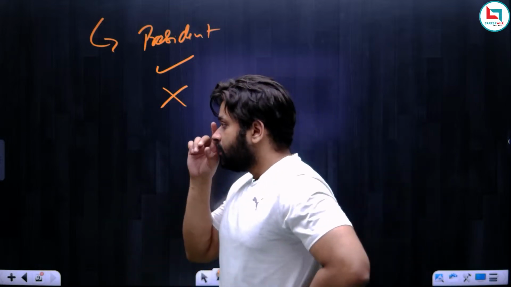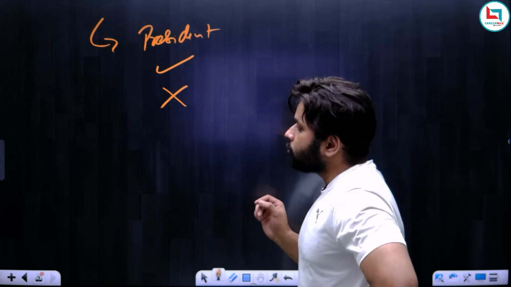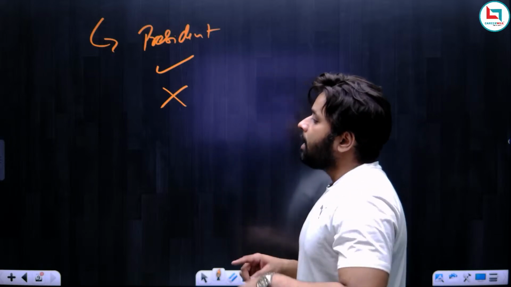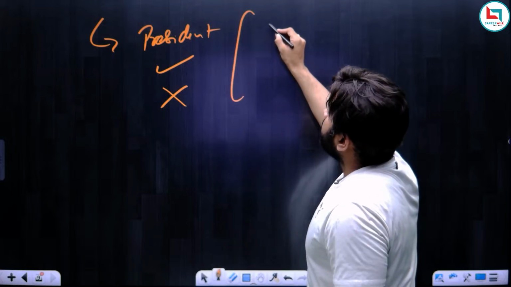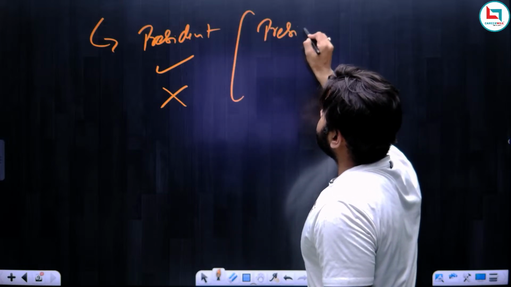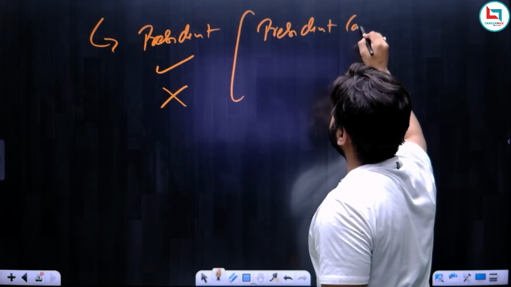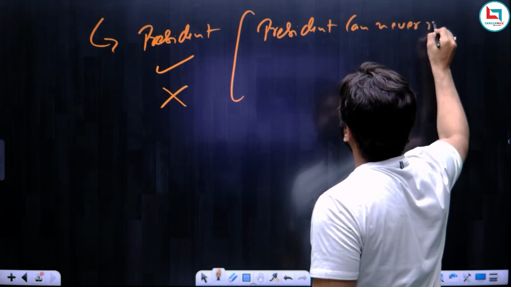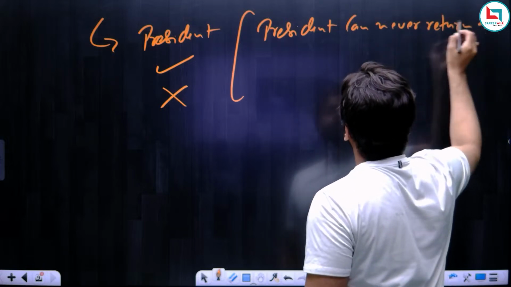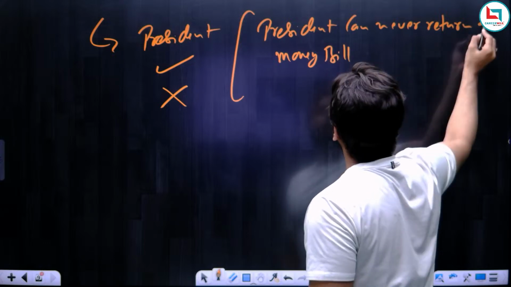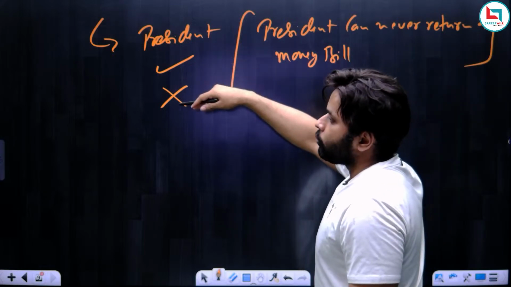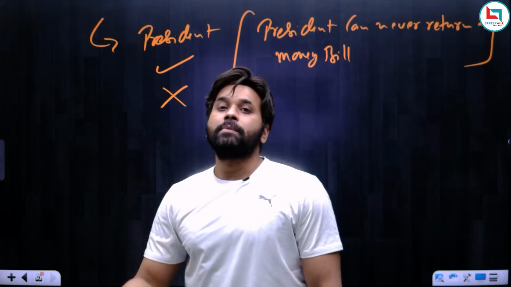So remember, the President has only two options, either to give his assent or to withhold his assent, but the President can never return a money bill. So there is a limitation. The President can never return a money bill. He can either give his assent or withhold his assent,